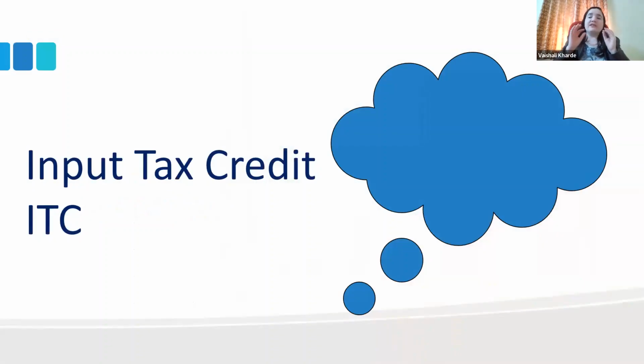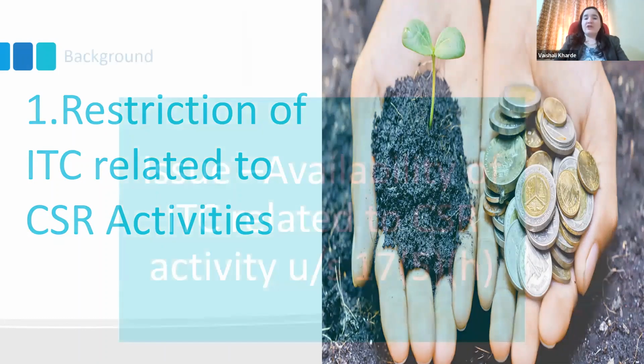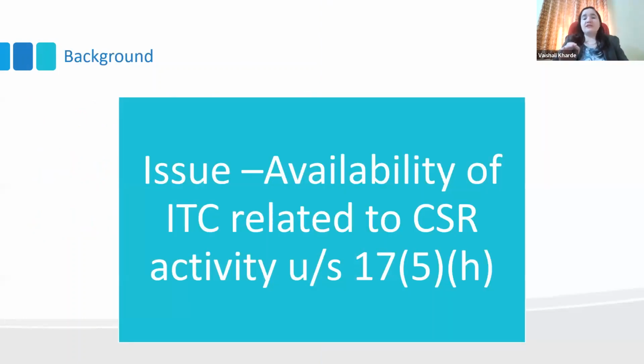As discussed, first we will discuss the changes related to ITC. I think this change is very important for everyone, if you are a company. The first change, which is a key change, is related to ITC on CSR activity. You must have heard that ITC on CSR activity will no longer be available, meaning restriction of ITC related to CSR activity. Under the Companies Act, it is compulsory for a certain company to make certain expenditure, I think 2% of their revenue, compulsory for CSR activity.